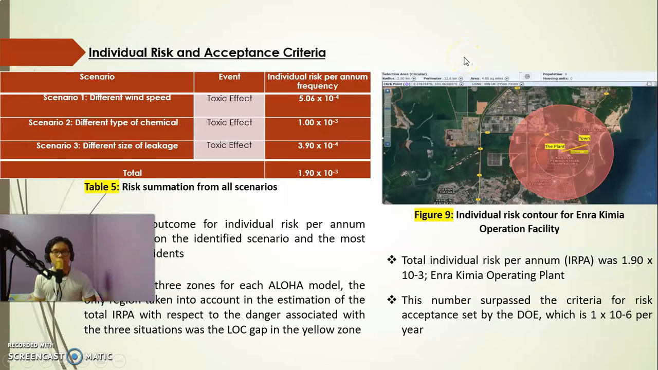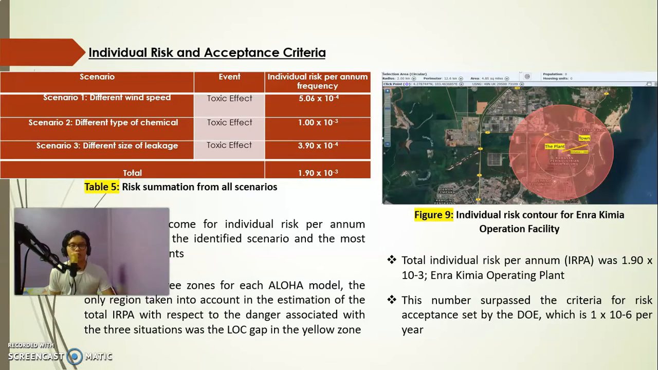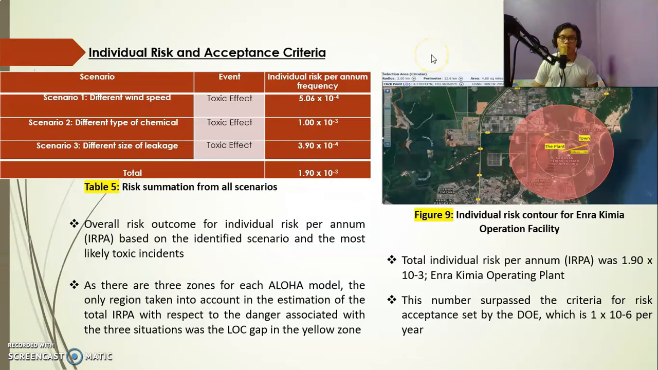Okay, so the next one is individual risk and acceptance criteria. Based on the 3 scenarios, all of them have the individual risk per annum frequency as stated in Table 5, which is the risk summation from all scenarios. So the overall risk outcome for individual risk per annum, IRPA, is based on the identified scenarios and the most likely toxic incidents. As there are 3 zones for each ALOHA model, the only region taken into account in the estimation of the total IRPA with respect to the danger associated with the 2 situations was the LOC gap in the yellow zone.